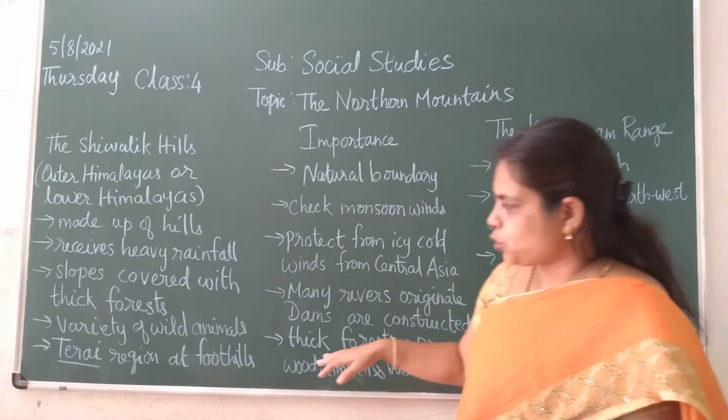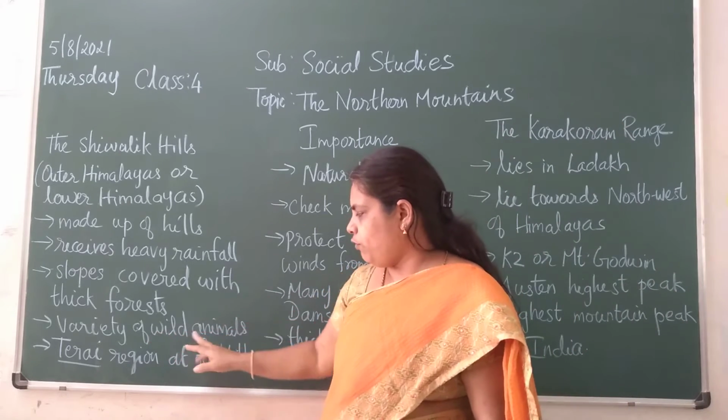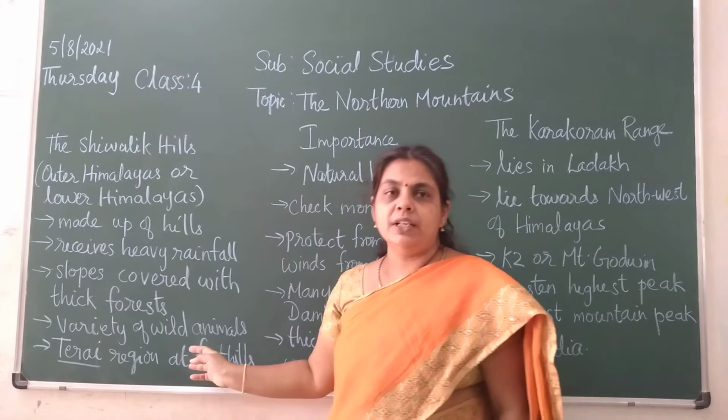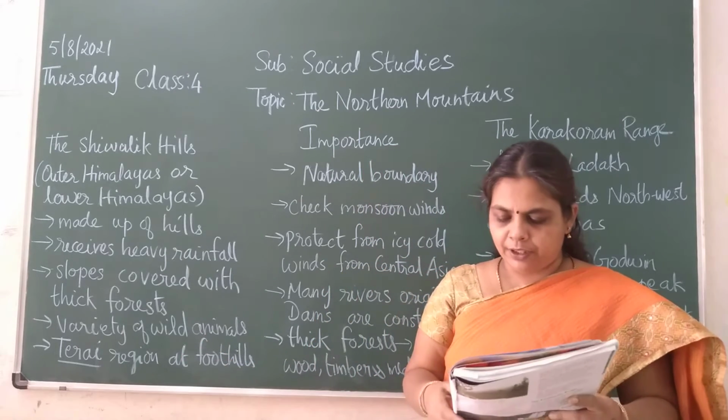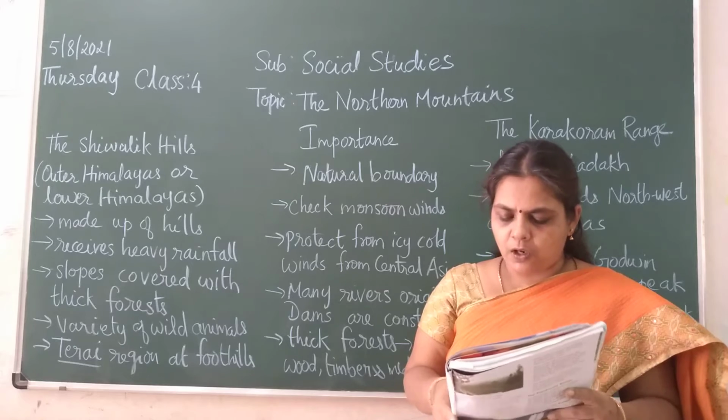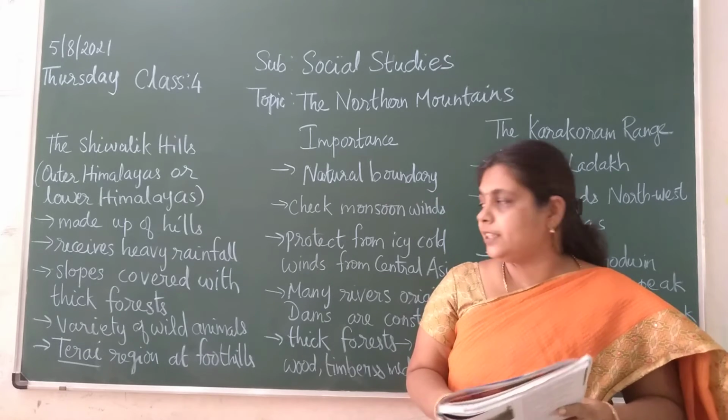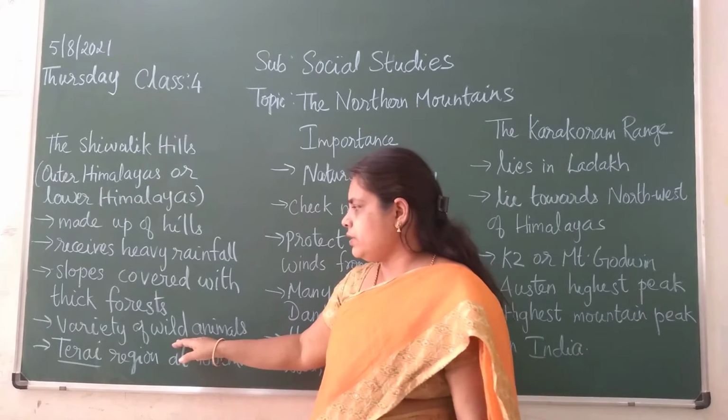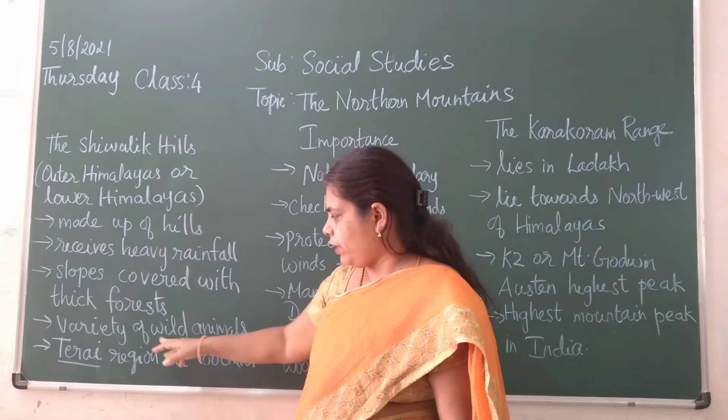So what happens? A variety of wild animals you can see over there, children, like hyenas, jackals, elephants and tigers. The forest gives space for the variety of wild animals.